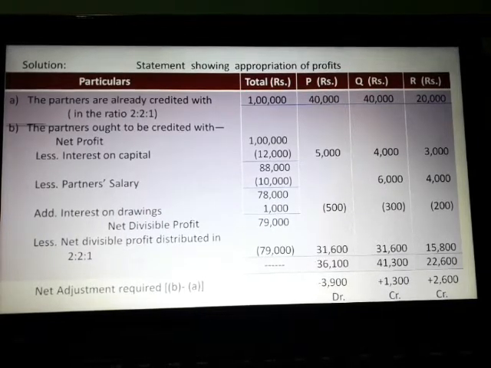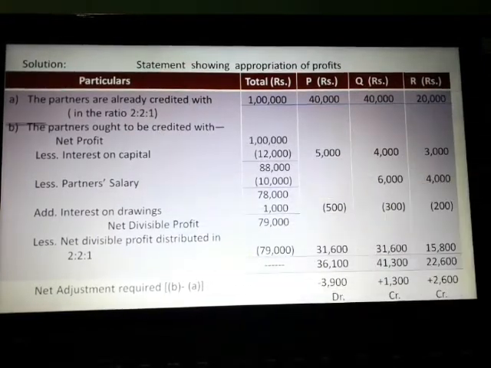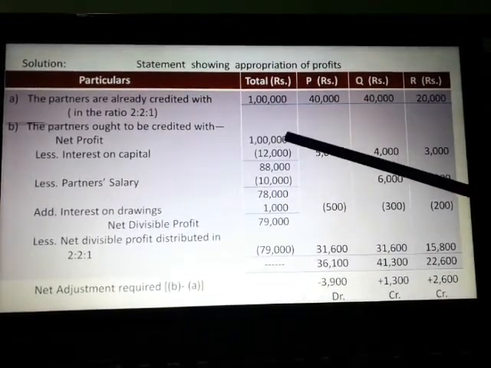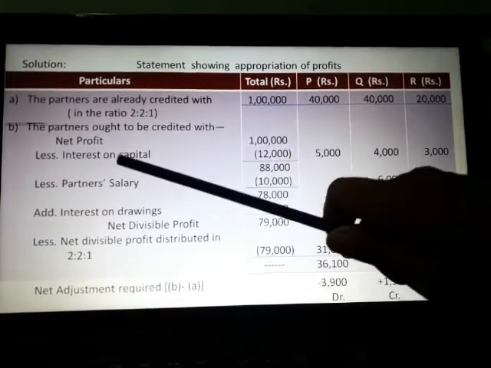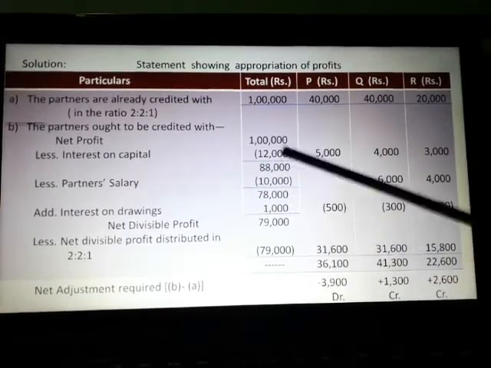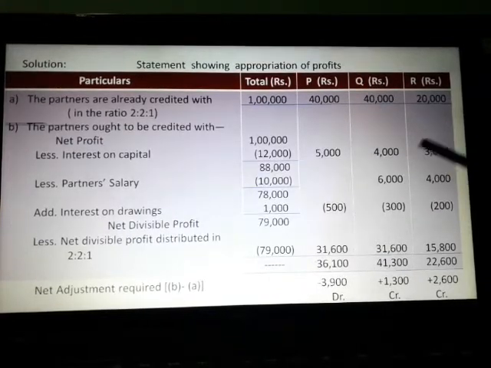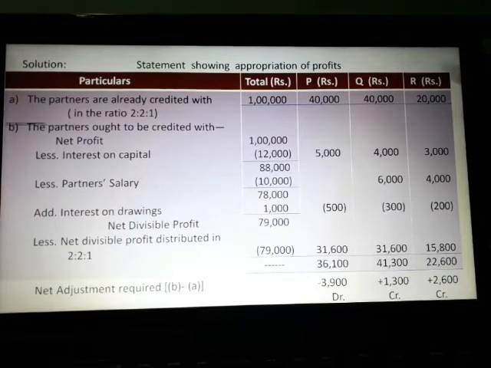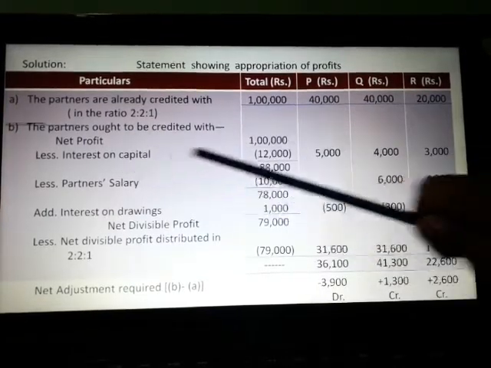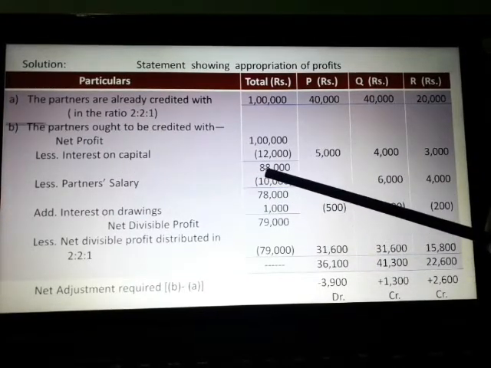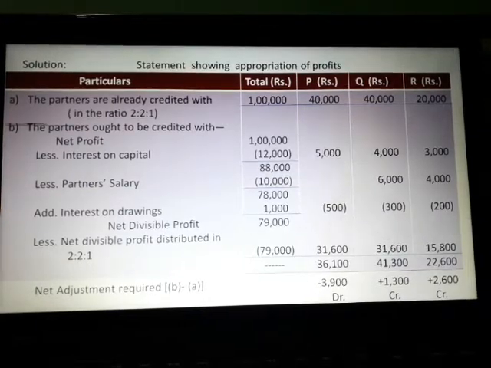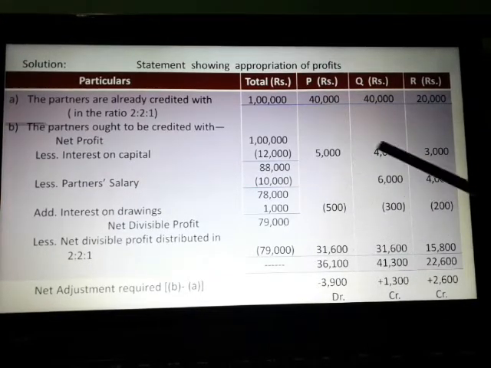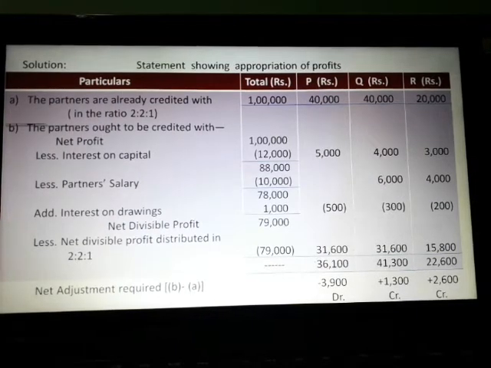Now we have to make those corrections. So in part B, we are making those corrections. Net profit as given is 1 lakh. Now if we allow interest on capital, total rupees 12,000, that is 5,000, 4,000 and 3,000, then the net profit is reduced to 88,000. So less interest on capital 12,000, 88,000 net amount. Now 12,000 is available to P, Q and R. That's why 5,000, 4,000, 3,000 are written in their columns.